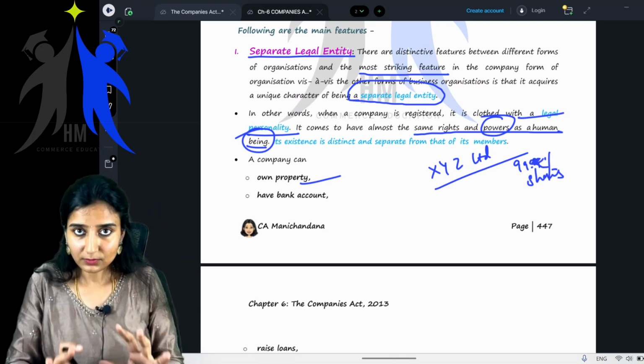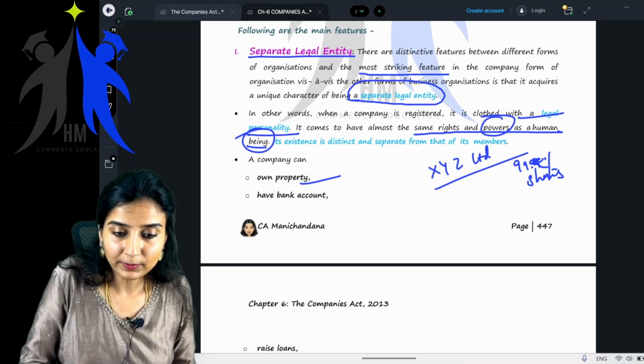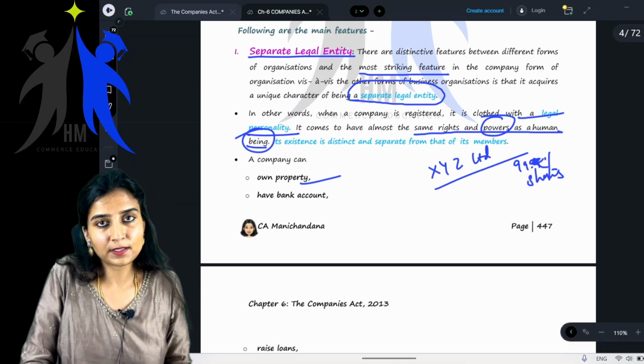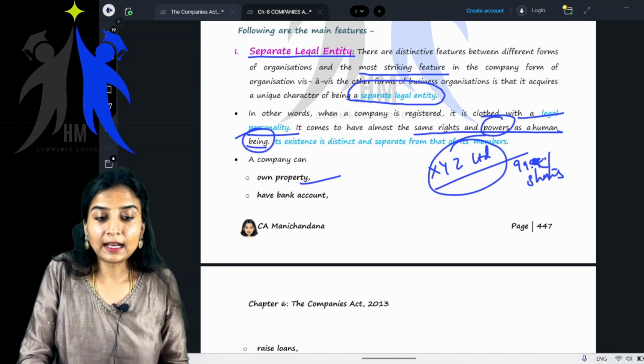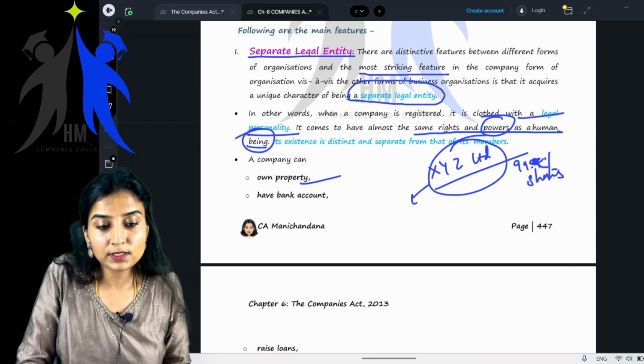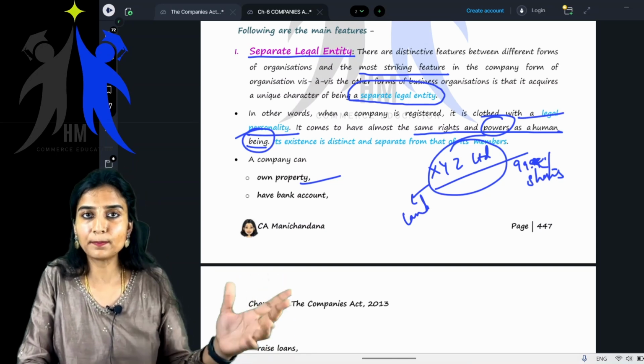So I am the 99% shareholder of this XYZ Limited company, and this company owns a land and building, say in some part of Bangalore.